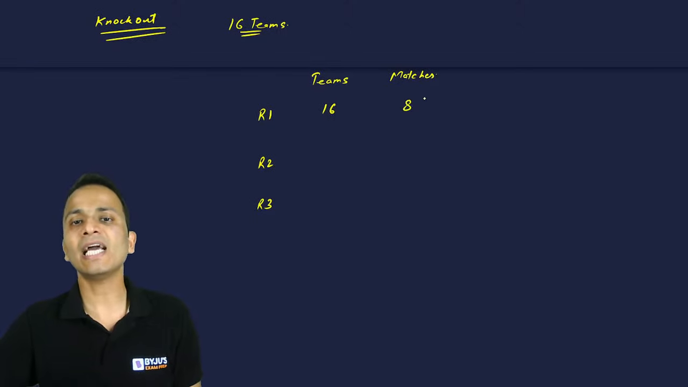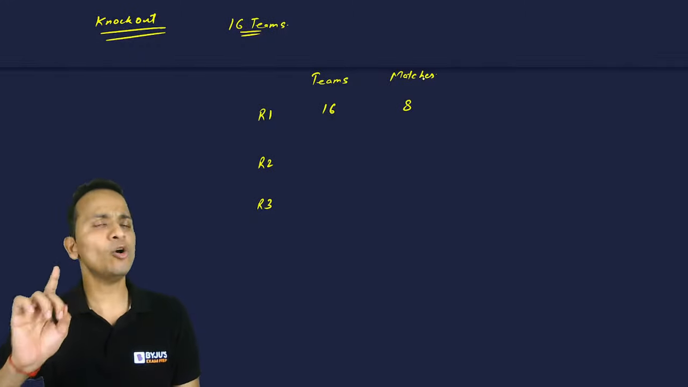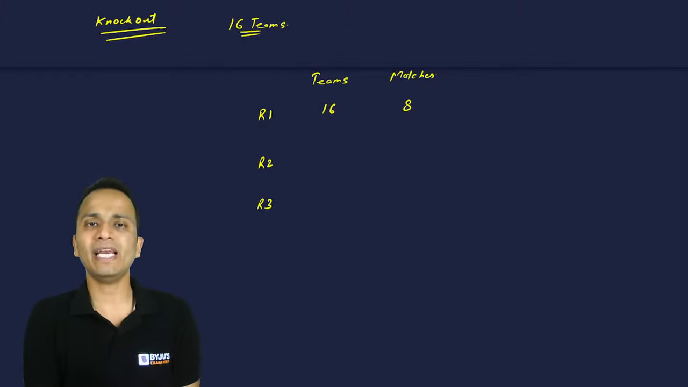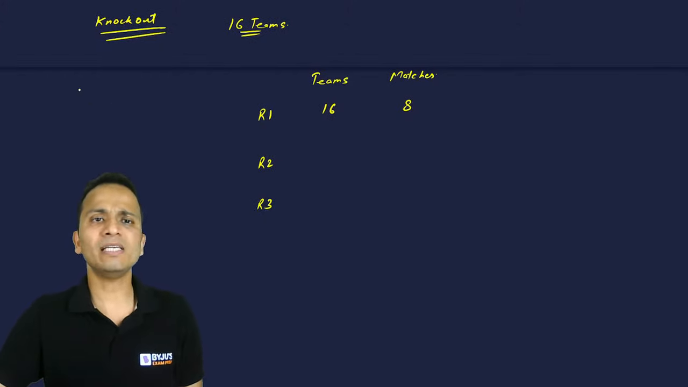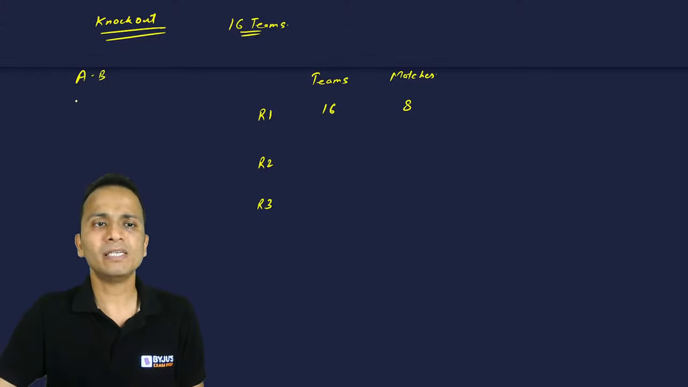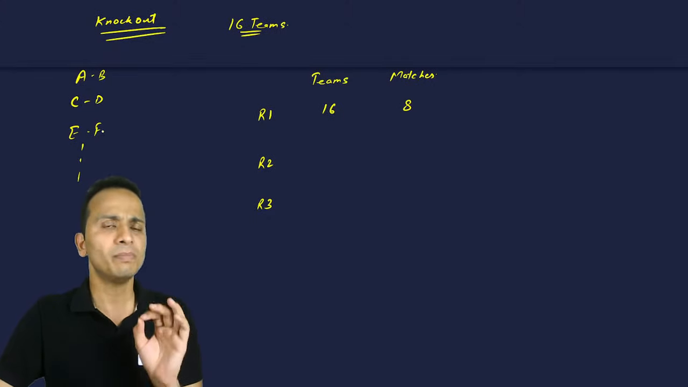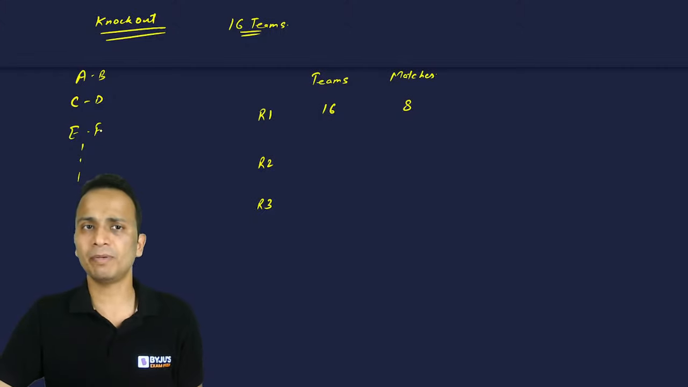So the number of matches will be exactly half of that. Every team will play only one match. So there are 16 teams. Among 16 teams, there will be 8 matches. Let's say the teams are A, B, C, D, E, F, G, H, and so on. So A will play with B, C will play with D, E will play with F, and like this, there will be 16 teams, among which 8 matches will happen.